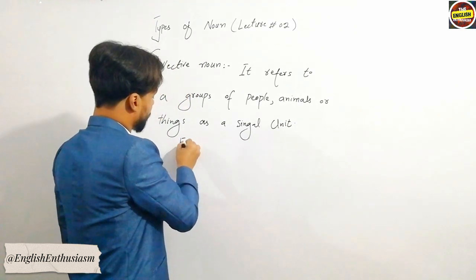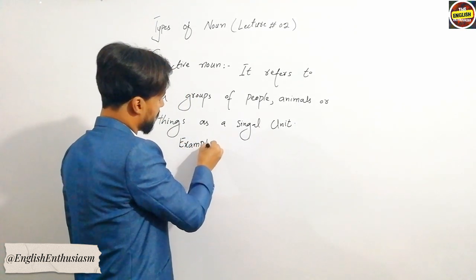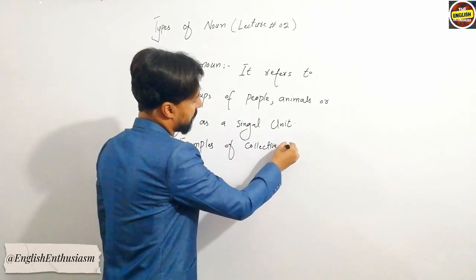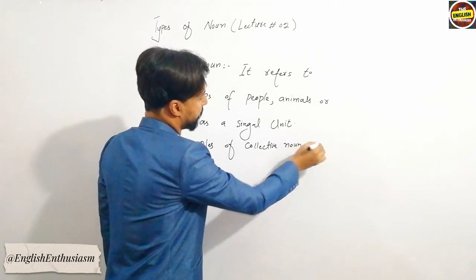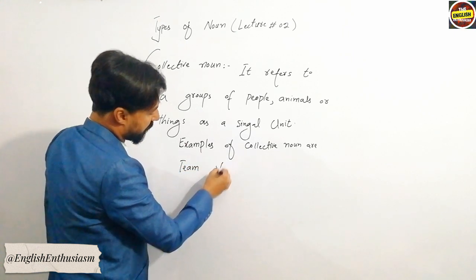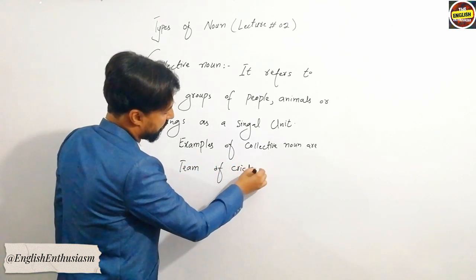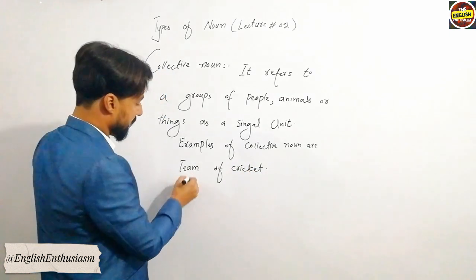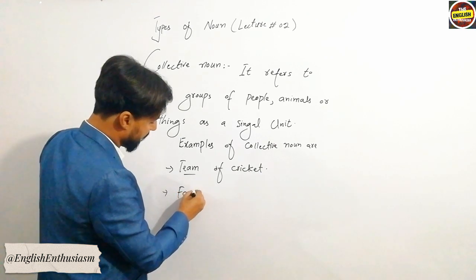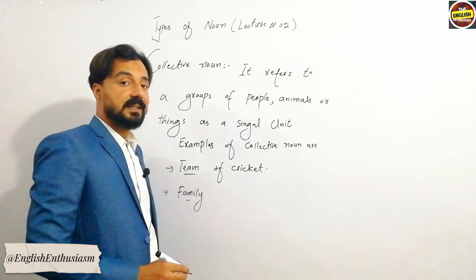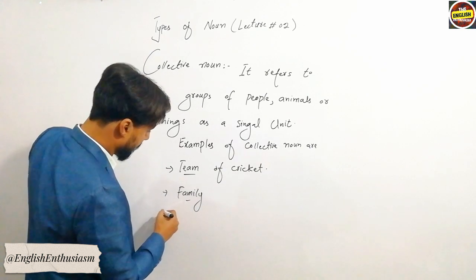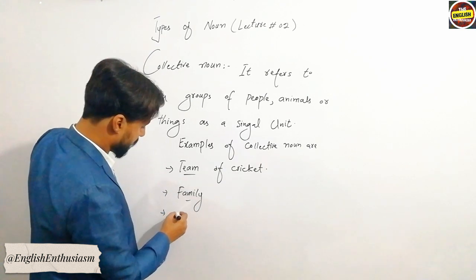For example, examples of collective noun are team of cricket. A cricket team is a collective noun. Or family is a collective noun. We can treat them collectively, as a single unit.